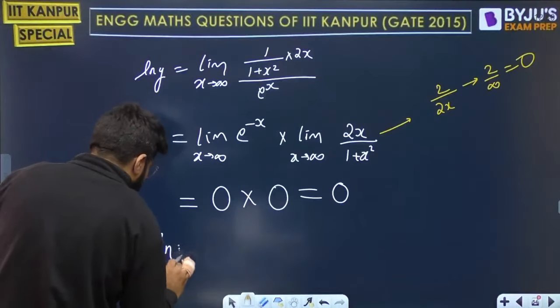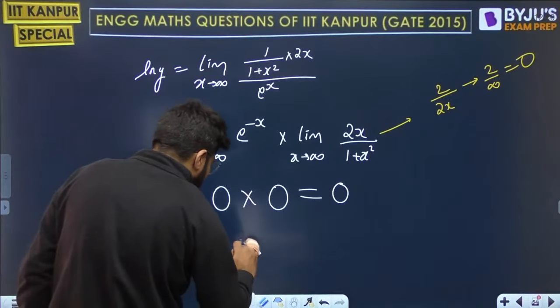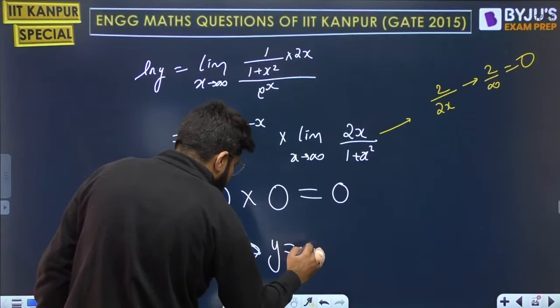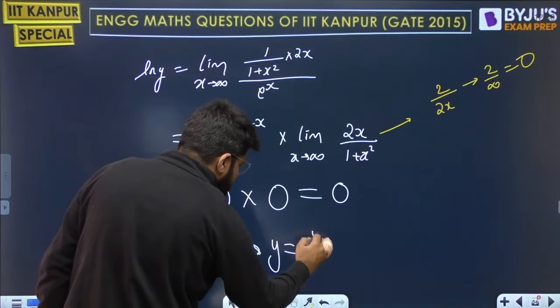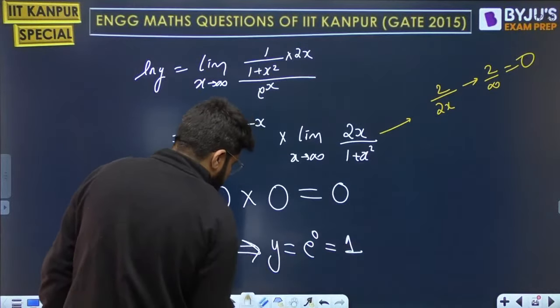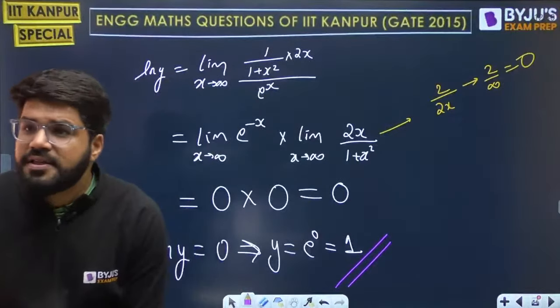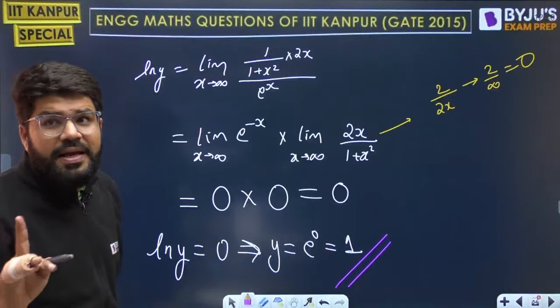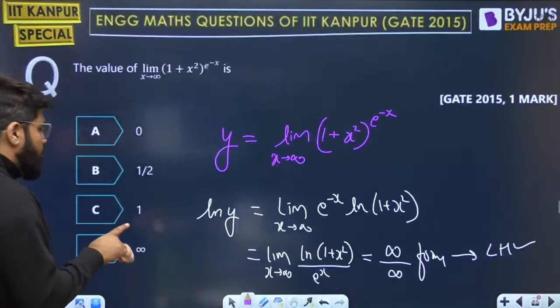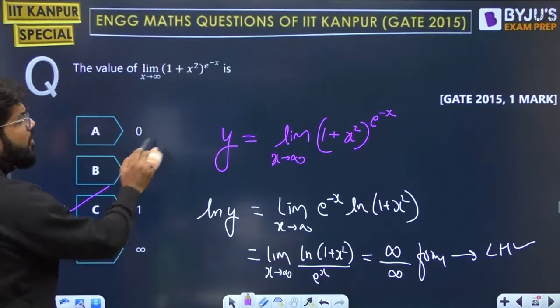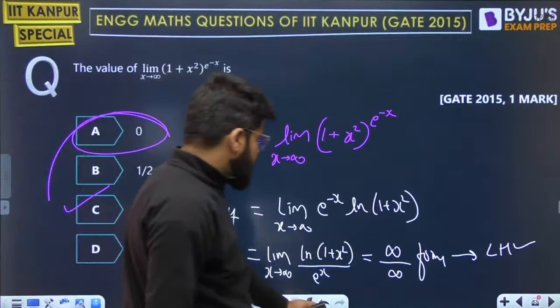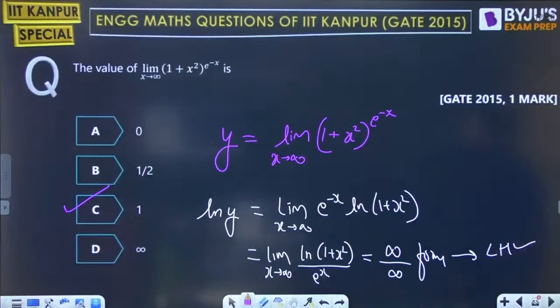So we again got that log of y is equal to 0, and hence y is equal to e raised to the power 0, which is 1. So your answer for the question has to be 1. The final answer is 1, guys. 0 is not the answer because this is log of y. Don't be confused here because 0 is also an option. In a hurry, please don't mark the answer as 0.